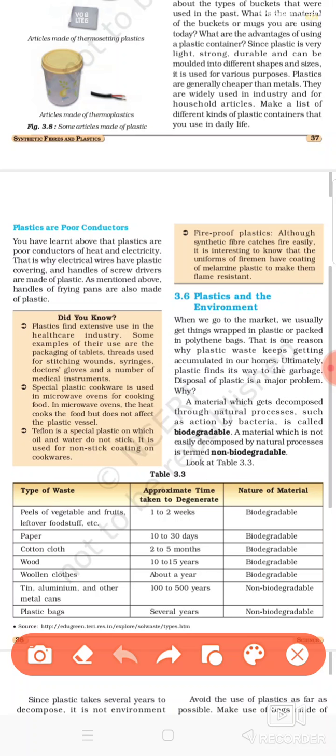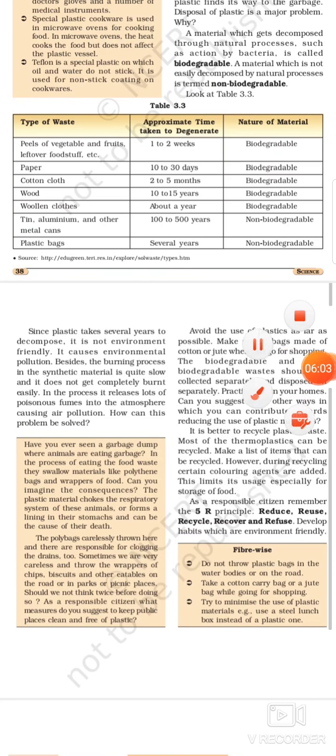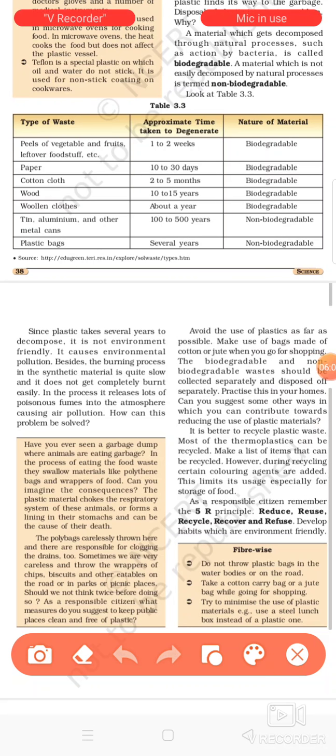Non-biodegradable substances are those which cannot be decomposed in nature, and they will remain as they are, like metal cans, plastic bags, polythenes; these never degrade. Due to these reasons, plastic comes under the non-biodegradable substances, and that is why it causes pollution to the environment. That is why polythene bags are banned nowadays: if we throw them on the land, they cause land pollution. If we burn them, they cause air pollution.